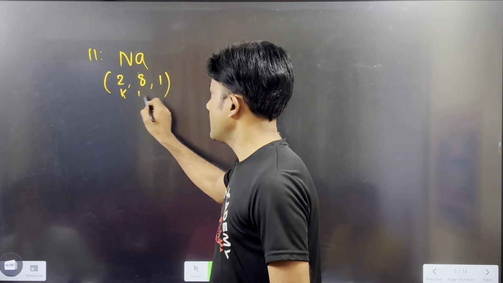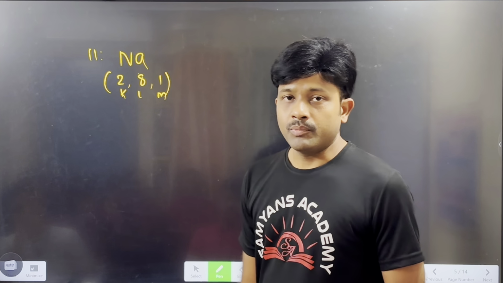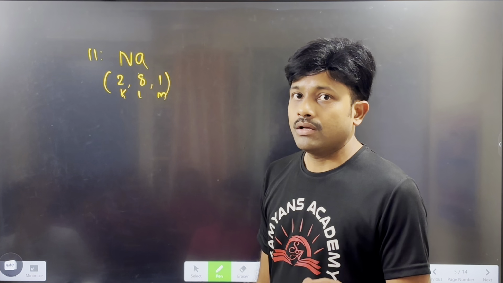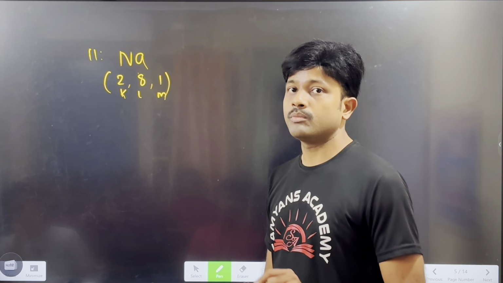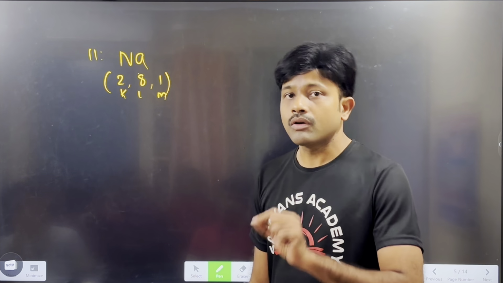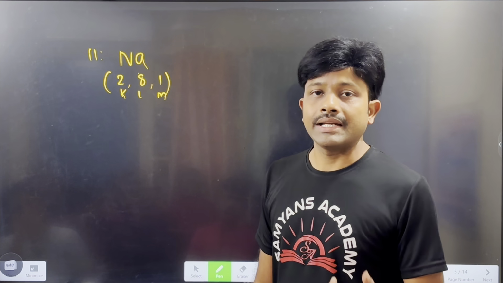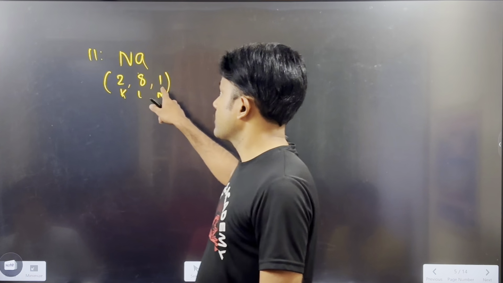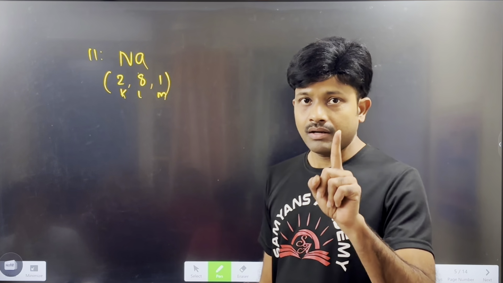So this is a K shell, L shell, M shell. Remember, every atom is trying to get noble gas configuration, the nearest noble gas configuration, or fulfilled configuration, or we can say octet configuration. Compared with the octet configuration, sodium has one excess electron, right?